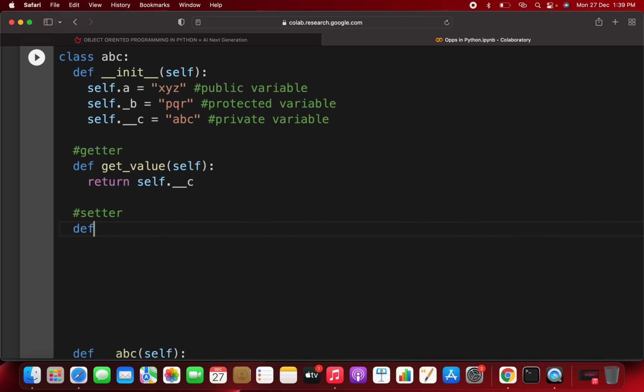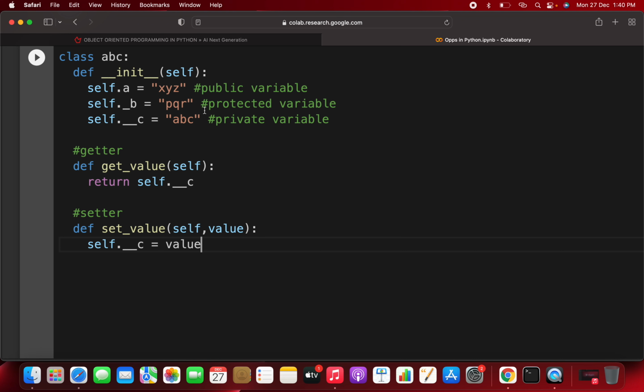Clear? So you can write set_value for this particular C. You write self, and then you pass one more variable that you will take from the user whenever you make the object. You can write anything as the value, which is the value you want to change. Now you give self.__c equal to value. Means with the help of this method you are able to change what C contains.